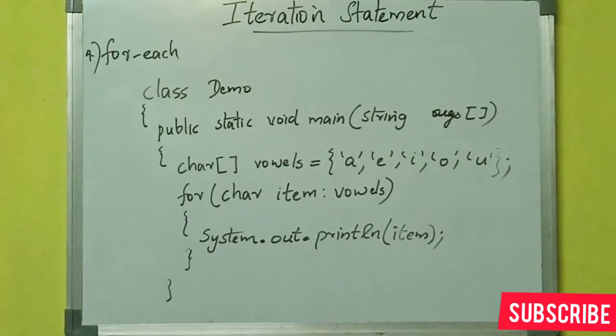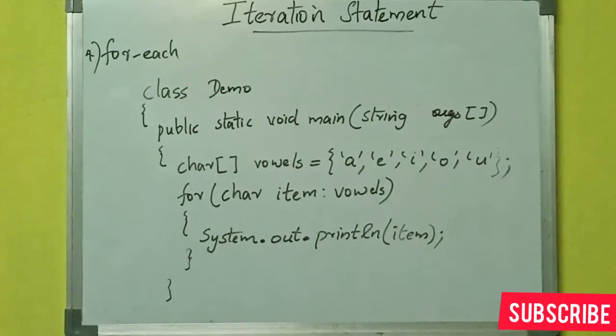So this is an example of the for each iteration statement. First the class Demo is mentioned, then the main function is used, then inside the main function, char vowels. Here vowels is an array which carries some items such as A, E, I, O, U. So we can see that the variable vowels can hold multiple data at the same time. But all of these data are of the same data type, character type. So because of this we can say vowels is an array which carries A, E, I, O, U.